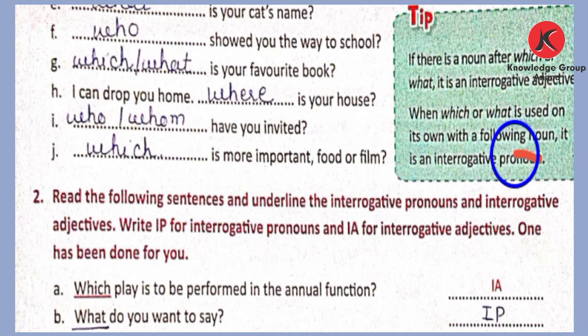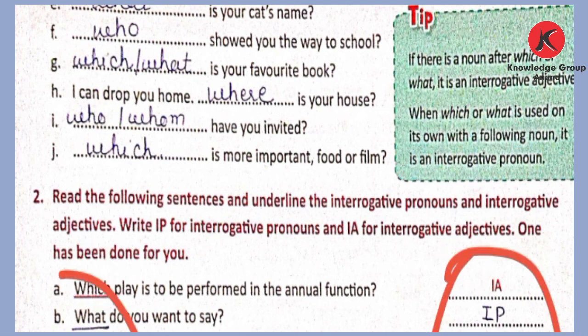We can order either Chinese or Indian food. Which do you prefer? Okay, which do you prefer? So it stands for the thing, so it is interrogative pronoun. So dear students, the first sentence is of interrogative adjective. Second is interrogative pronoun. Okay, so here in the blank we have to write like this, and here we have to underline the words.